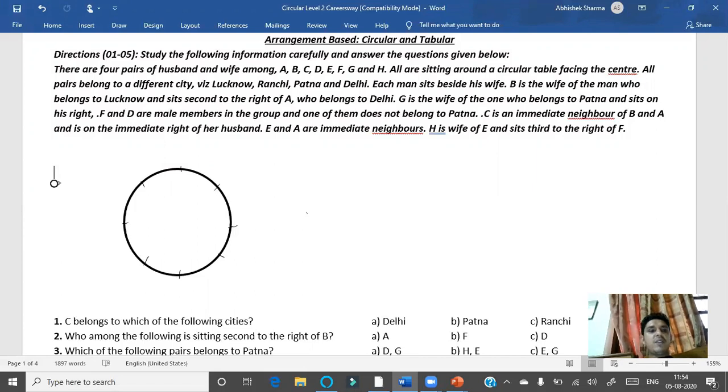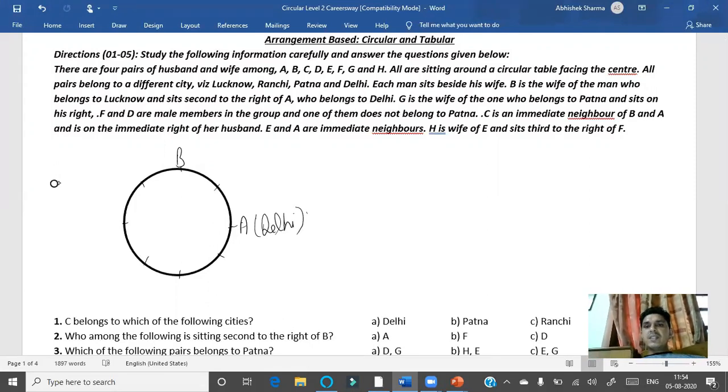B is the wife of the man who belongs to Lucknow and sits second to the right of A. That means if I place A here, B sits second to the right of A, and A belongs to Delhi. Thereafter, G is the wife of the one who belongs to Patna and sits on his right. We don't have any information on G here, so we can leave it. F and D are male members in the group, and one of them does not belong to Patna.